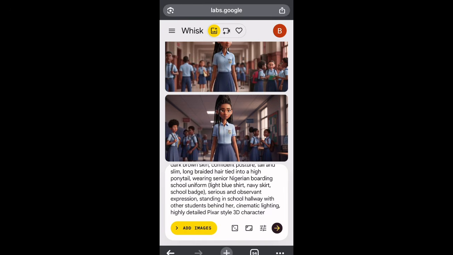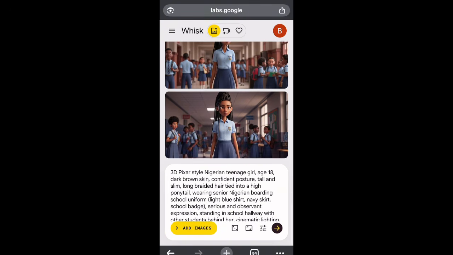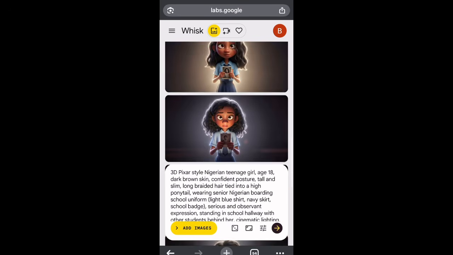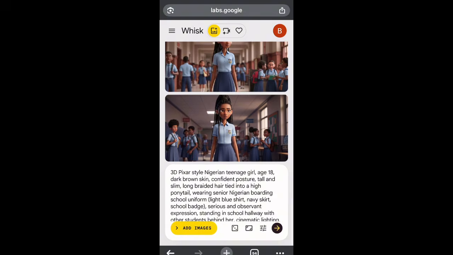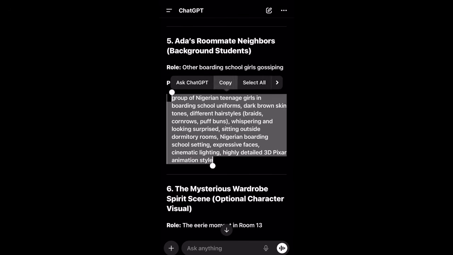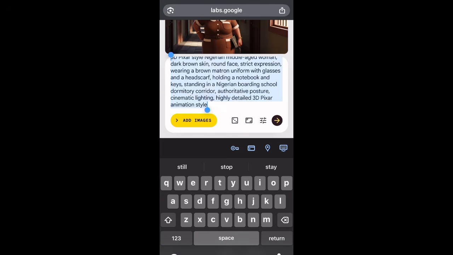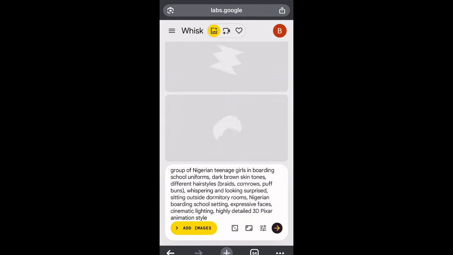Now look at it. I like the fact that the uniform is consistent. I just love it. Now it's still based on your prompting. Whatever prompts you put there is what you are going to get. So after that, I'm just going to go through it and see if I'm cool with it. And then yeah, it was perfect. So this is the last one I'm actually going to be doing though. So I just came here, pasted it again, and then I click on generate. So that's just all you have to do to generate all your characters and all your prompts.